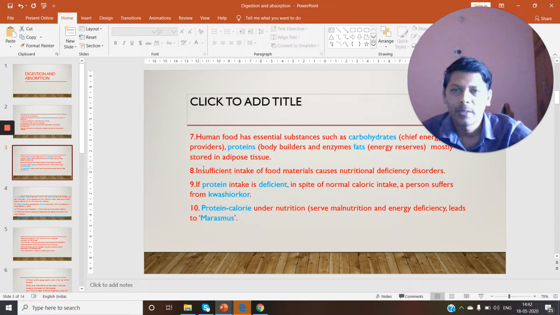We move on to the next point. Insufficient intake of food materials. If you don't take enough carbohydrates, proteins, fats, it may lead to nutritional disorders. Let us talk about two nutritional deficiency disorders that are mainly observed in countries like India, in developing countries, and in underdeveloped countries like Somalia. There are so many countries in the African continent where people do not